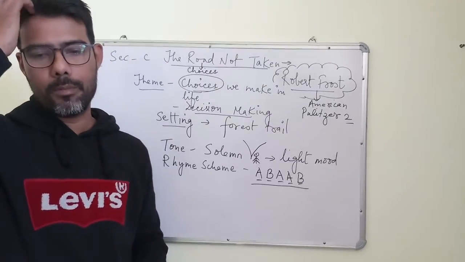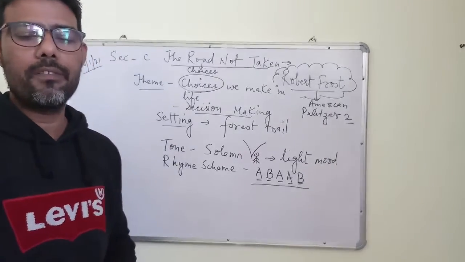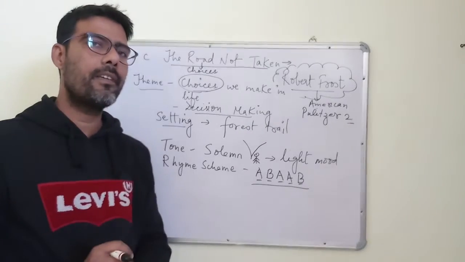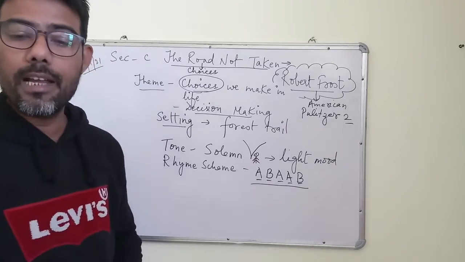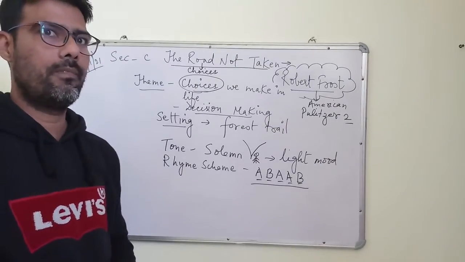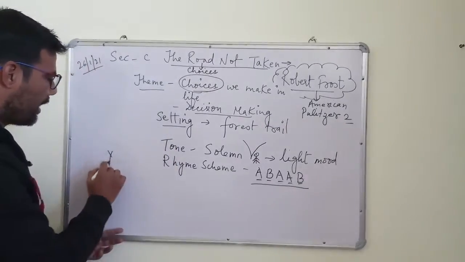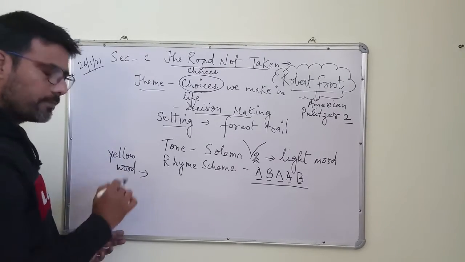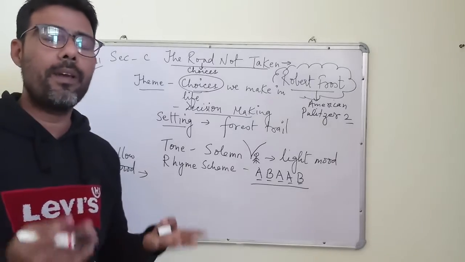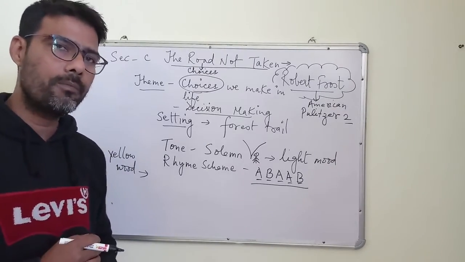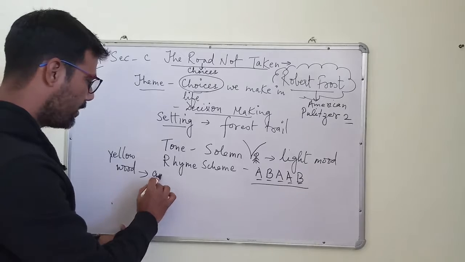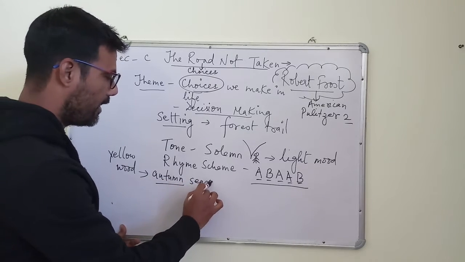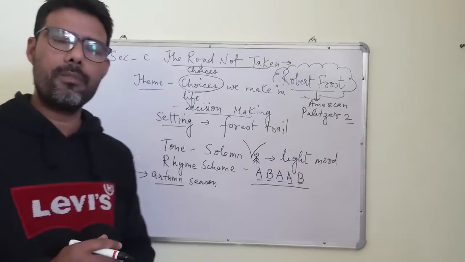Now children, as you see, the poem is divided into how many paragraphs? 5 paragraphs. So we see now what the poem is all about. The poet says that two roads diverged in a yellow wood. Now what does yellow wood tell us? Yellow wood indicates two things, right? Dry. Yellow, when does the wood turn yellow? It turns yellow, generally it indicates autumn season. First thing you can write there, yellow wood indicates autumn season.